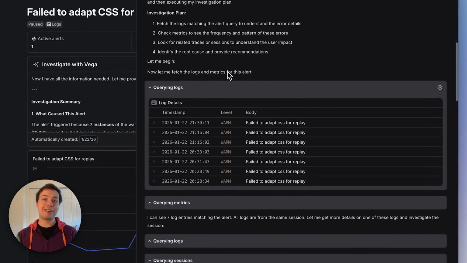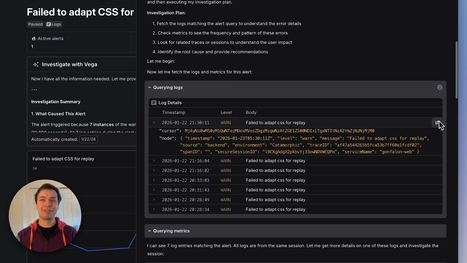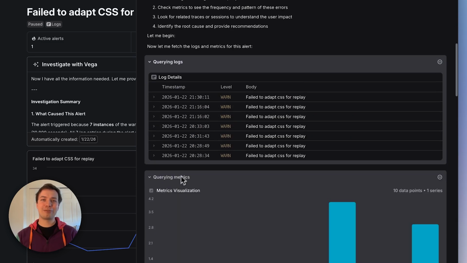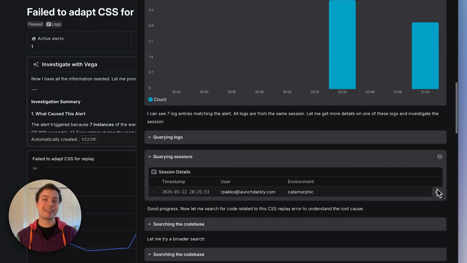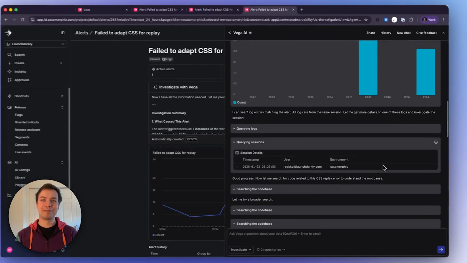So when it queries logs, I'm able to see what logs it saw, I'm able to read them myself, and I'm even able to open up that query in a new tab and do a deeper investigation. This is also true for metrics and even user sessions. If I click this link, I can see exactly what the user was seeing when they triggered a log, which in turn triggered this error.